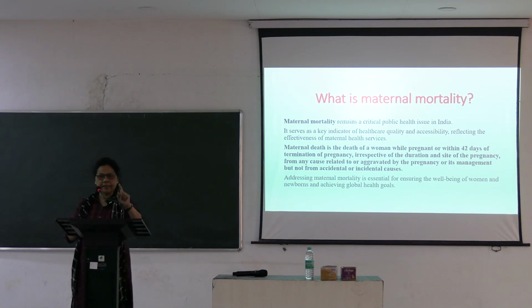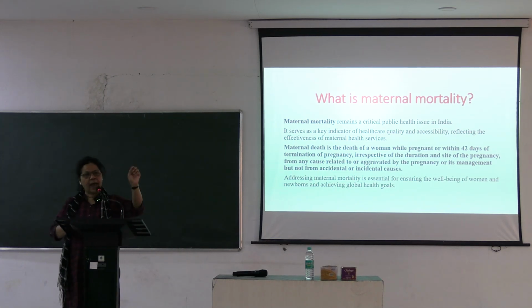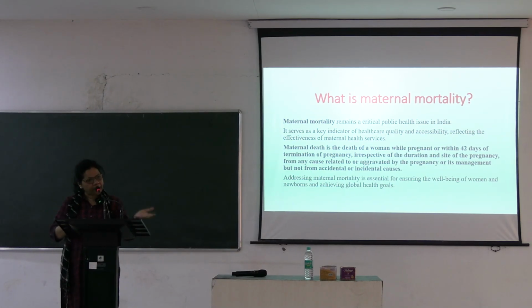A mother dies during pregnancy, say at 8 weeks a mother dies due to, say, abortion. You know what is abortion? Any idea? So there is a miscarriage or deliberate termination of pregnancy. That is a medical abortion or a spontaneous abortion. That is a miscarriage. Nature has aborted it.